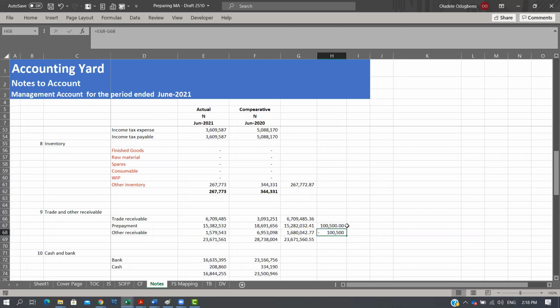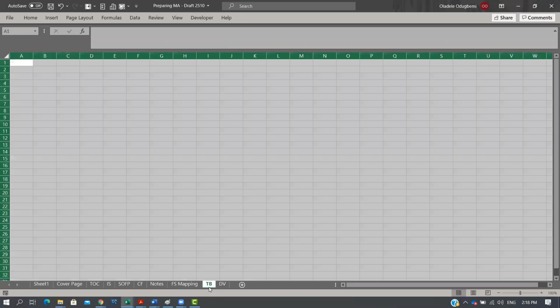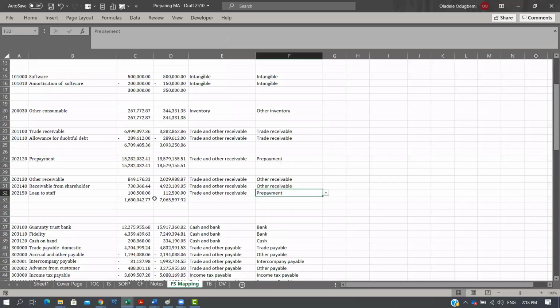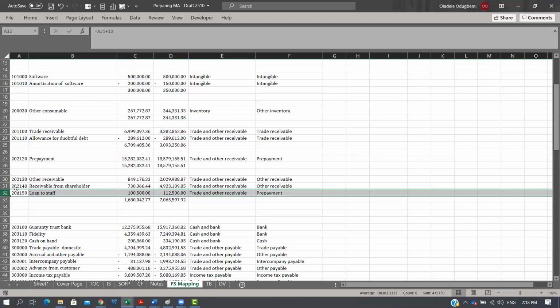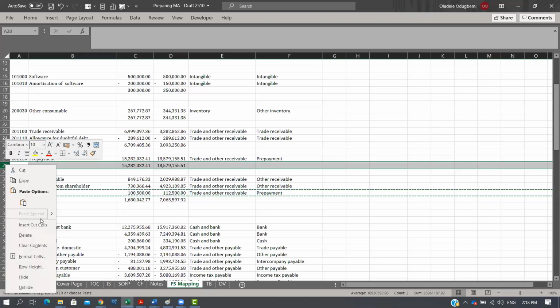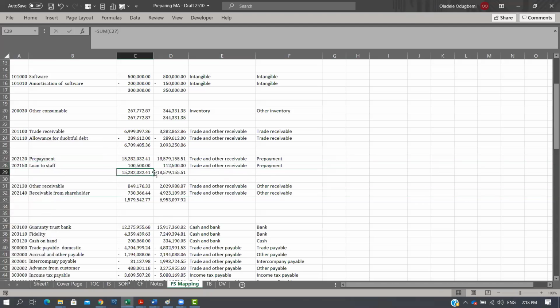You can easily change the mapping and the effect automatically updates at the note level or wherever at the financial statement level. But with this other approach of creating subcategories, you would need to move a line, for example, copy this and move it to the line where you have prepayment and do a total there.